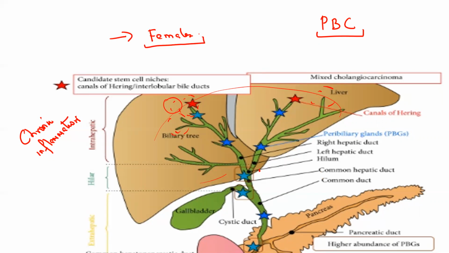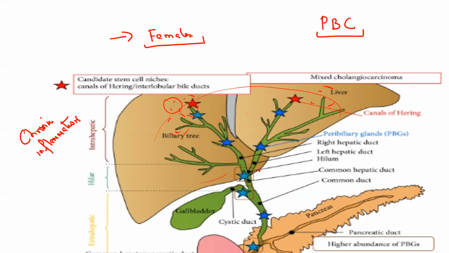Clear? Next, let us see the clinical features, how a patient presents. You all understood the pathology, I hope: there is inflammation, there is fibrosis, therefore there is obstruction to this biliary system. The bile is not able to flow to the intestines. There is retention of bile, and retention of bile salts ultimately causes damage to the hepatocytes. Clear? Next, the clinical features.